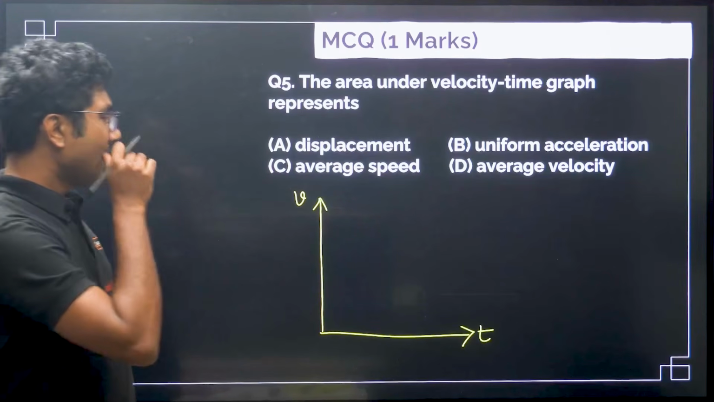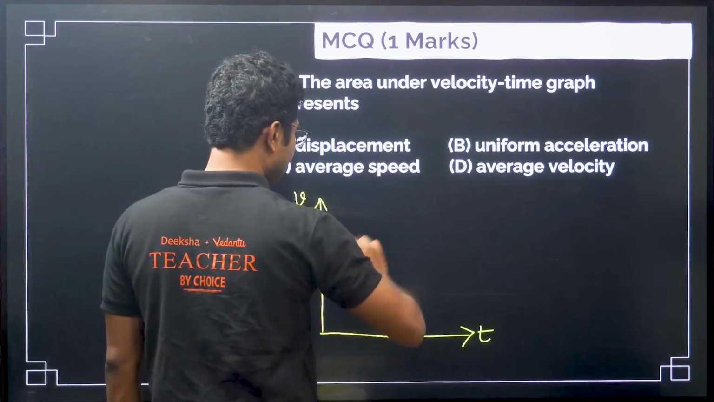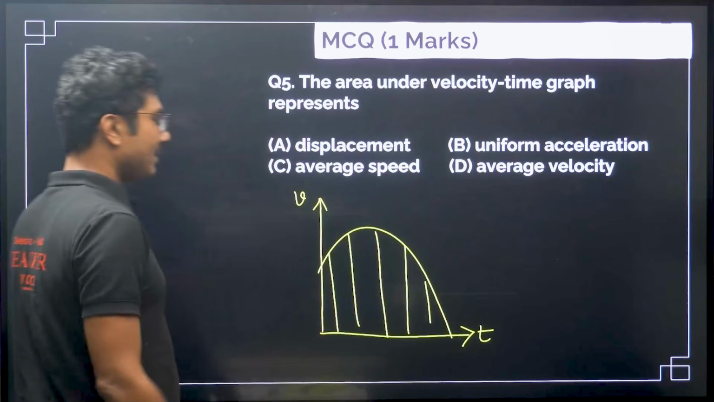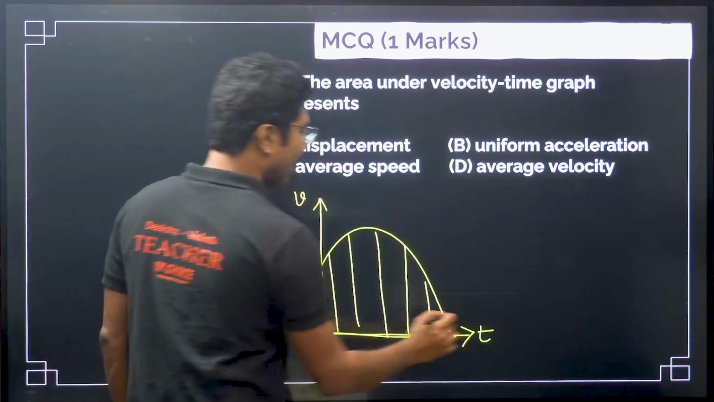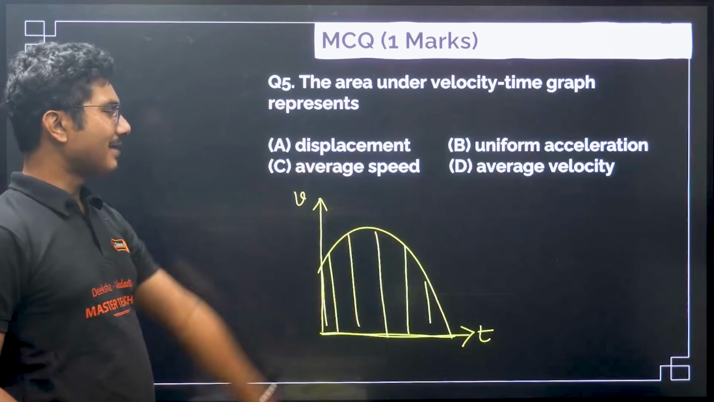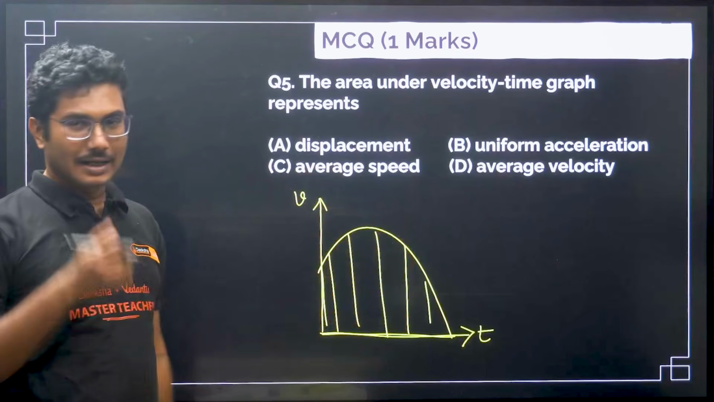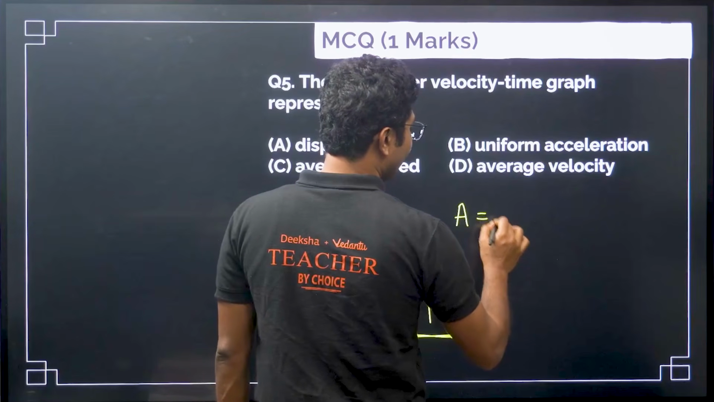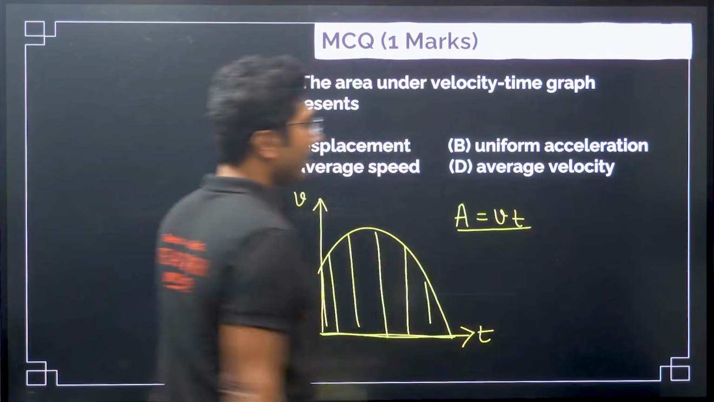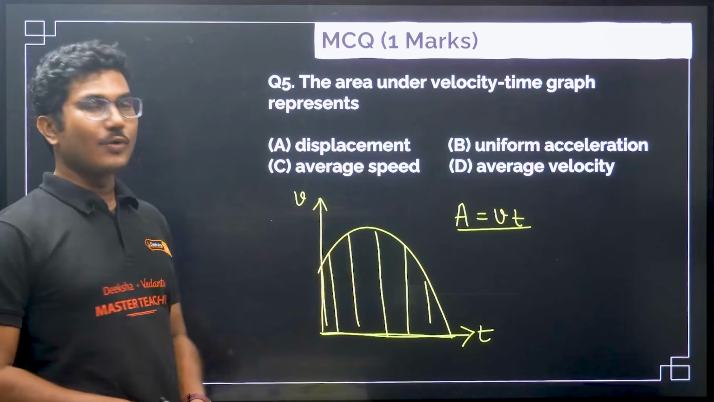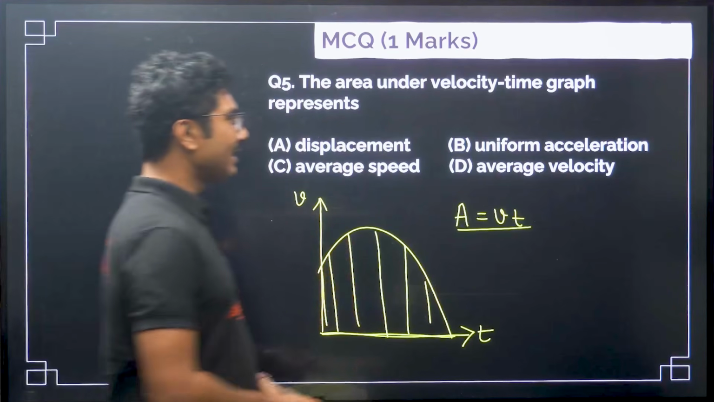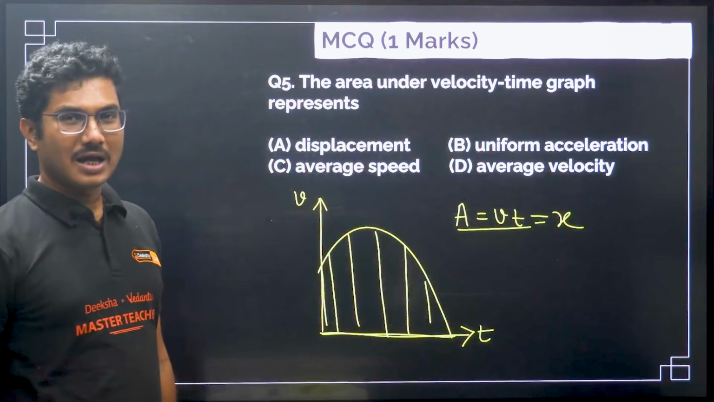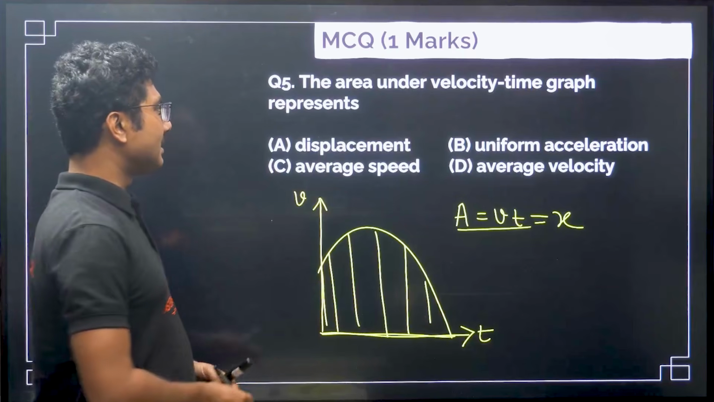So suppose there is a velocity-time graph like this. What does this area represent? What is the meaning of area? Area means length into breadth, dimensionally. You cannot calculate the area exactly like that simply, but anyway, area is basically velocity into time, right? Here, velocity into time. So what is v t? v t is basically nothing but the displacement. So the area under the velocity-time graph gives you the displacement. So it is basically displacement.